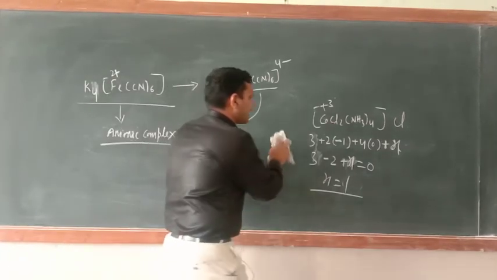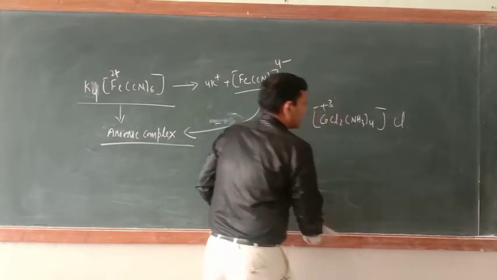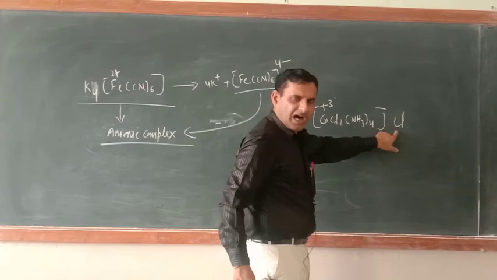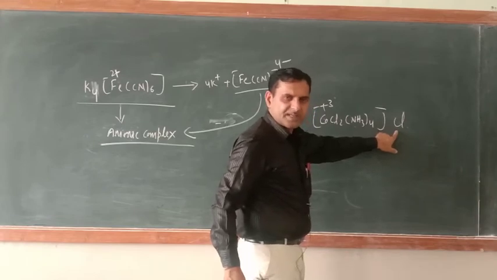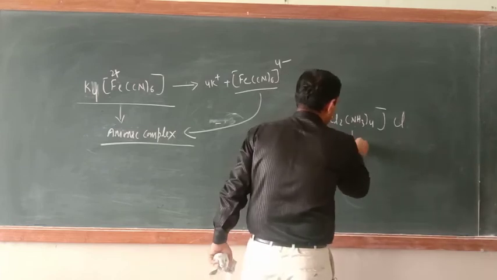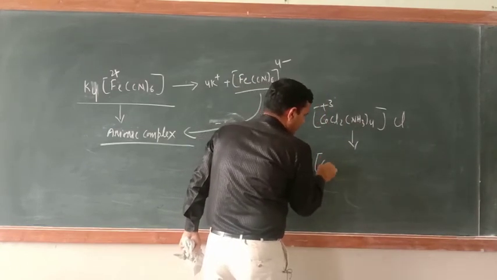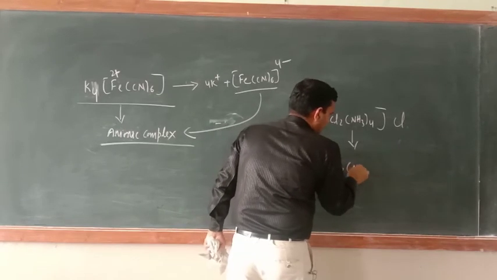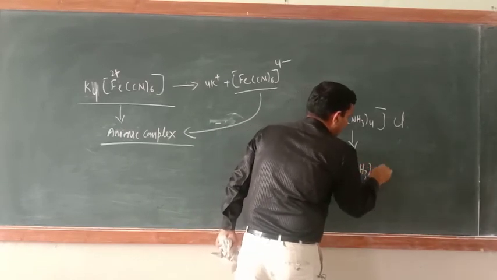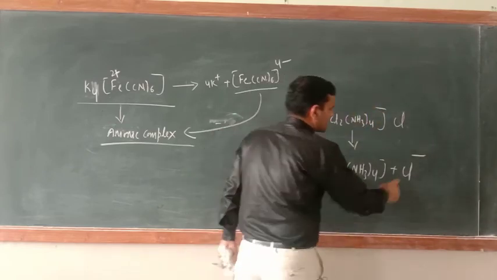Now just see here, in this case a negatively charged ion is present in the ionization sphere. So suppose it is ionizing. How will you ionize this? Co(NH3)4Cl2 whole plus Cl negative.